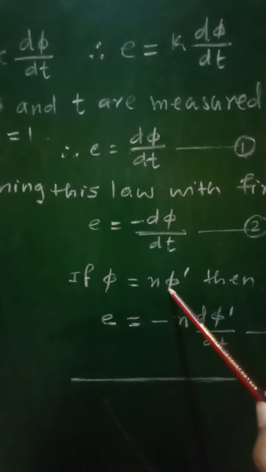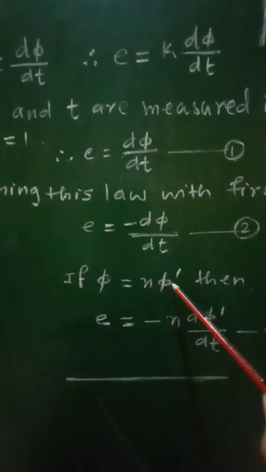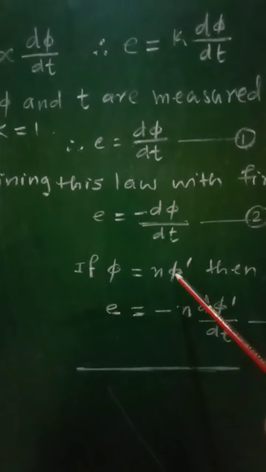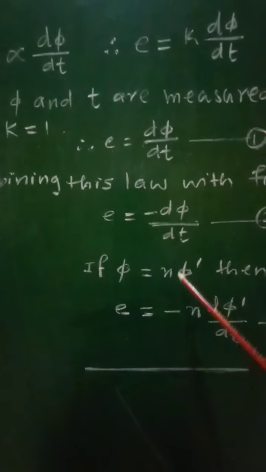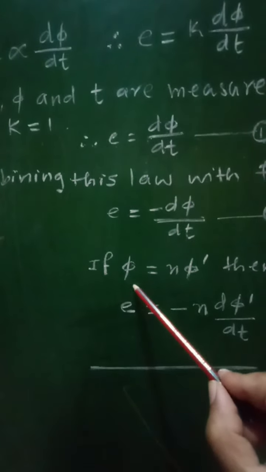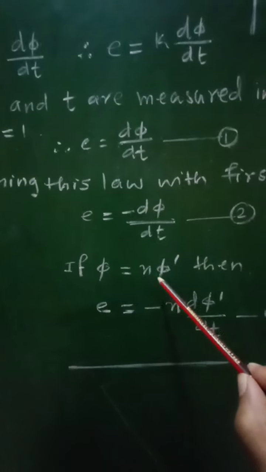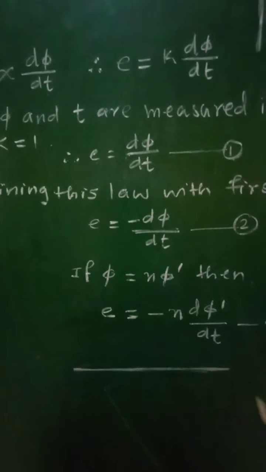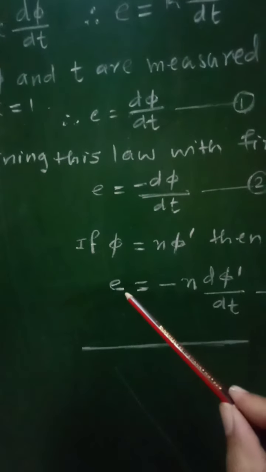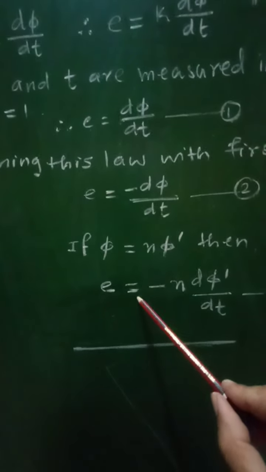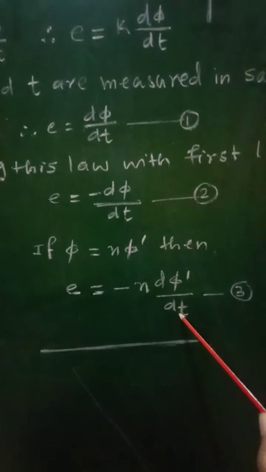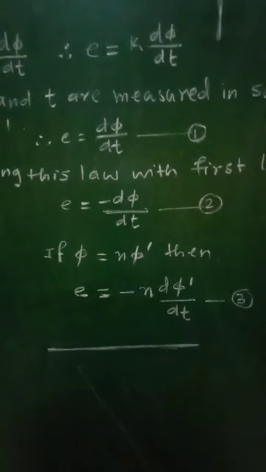So phi dash represents the magnetic flux linked with only one turn of the coil. Then for n turns of that coil, the total magnetic flux phi will be equal to n phi dash. And then in this case, we can write the induced EMF E equal to minus n d phi dash by dt, equation number 3.